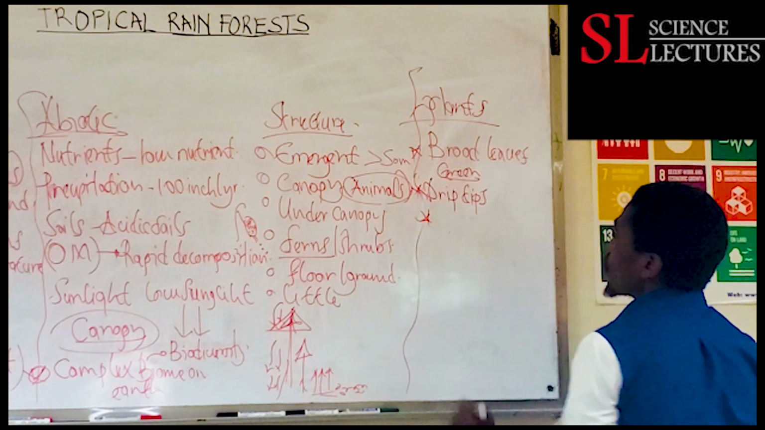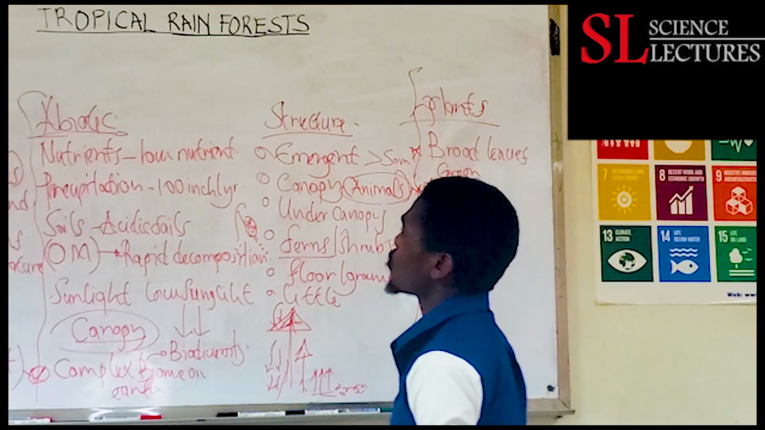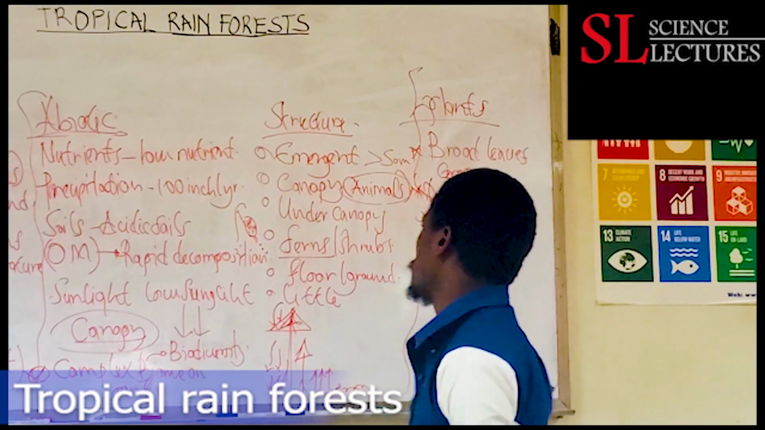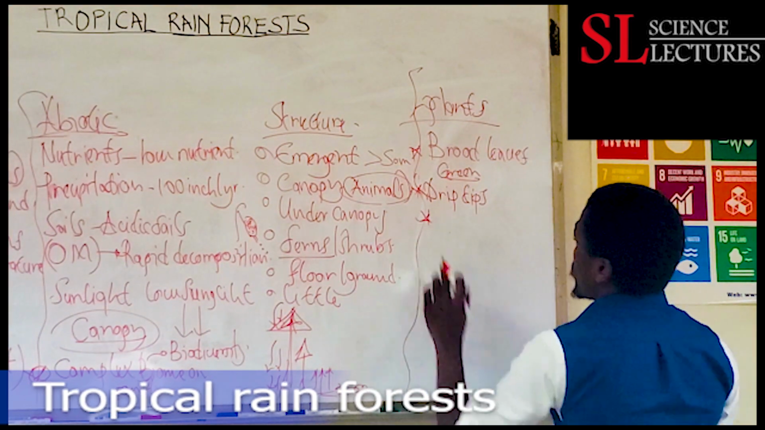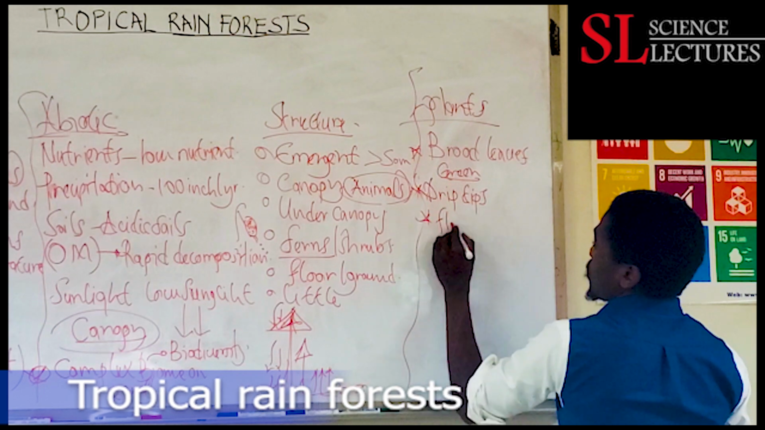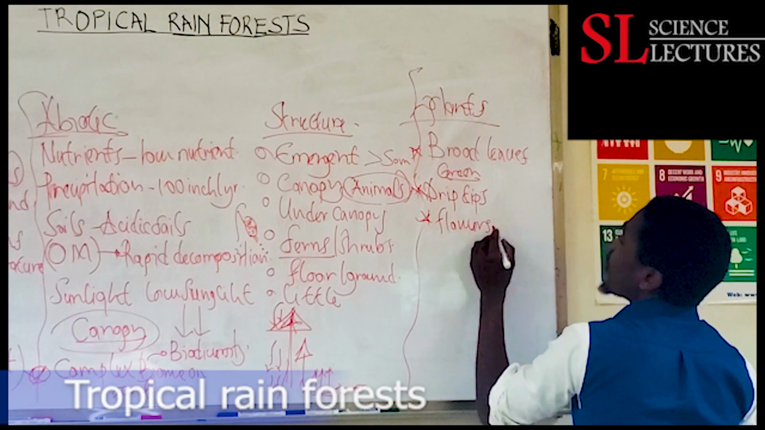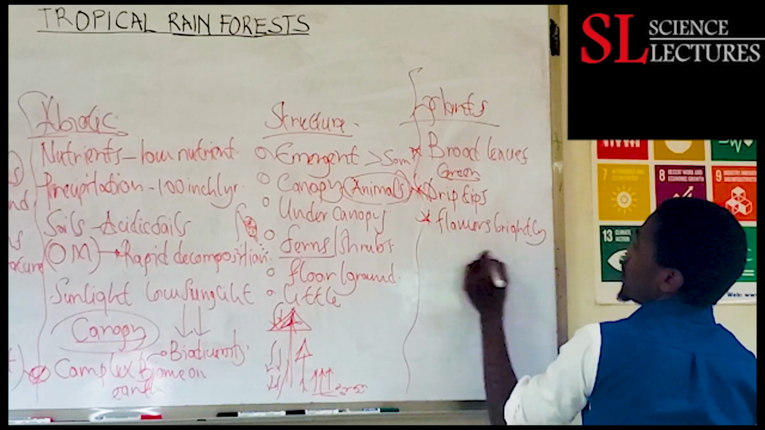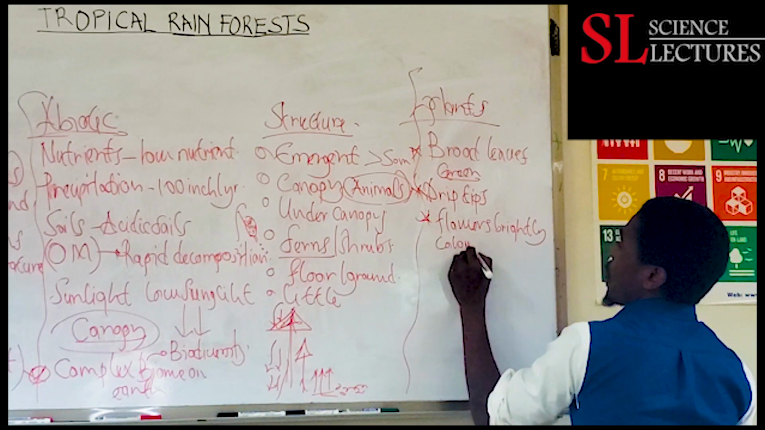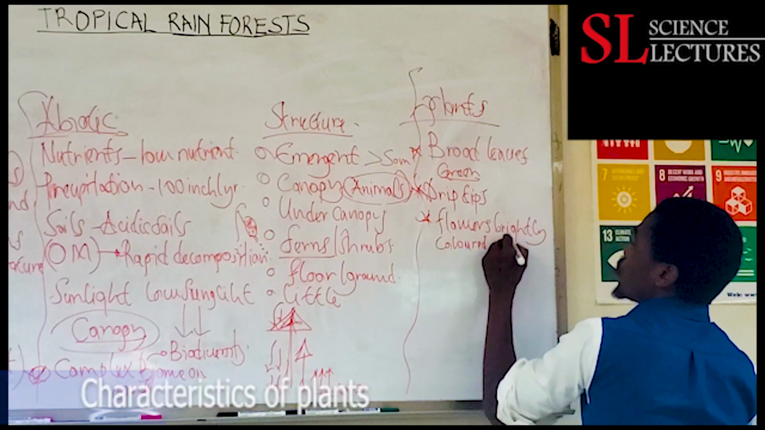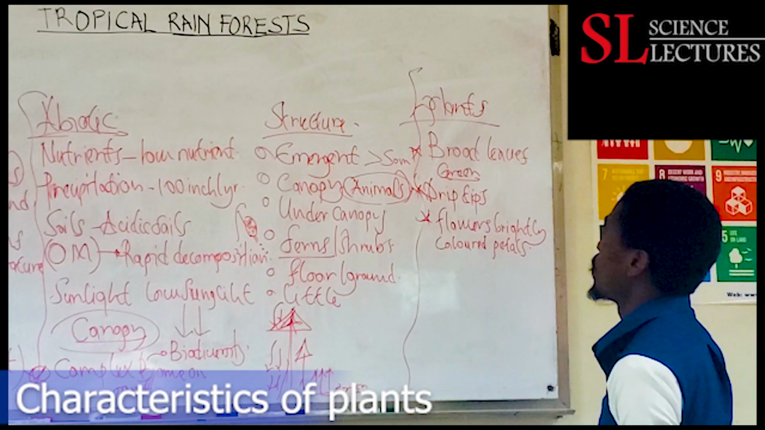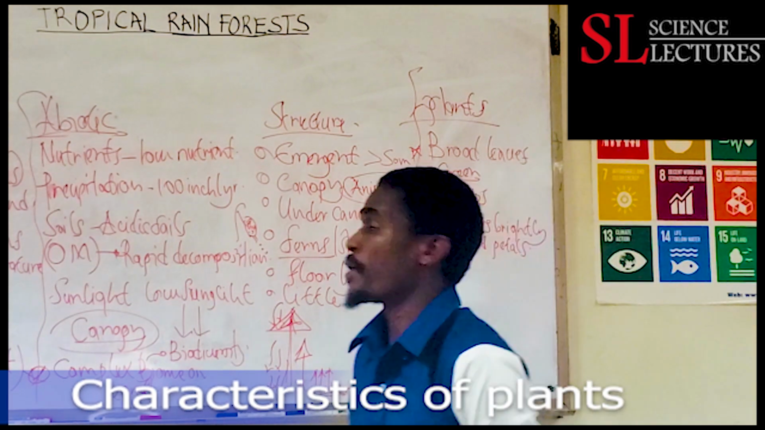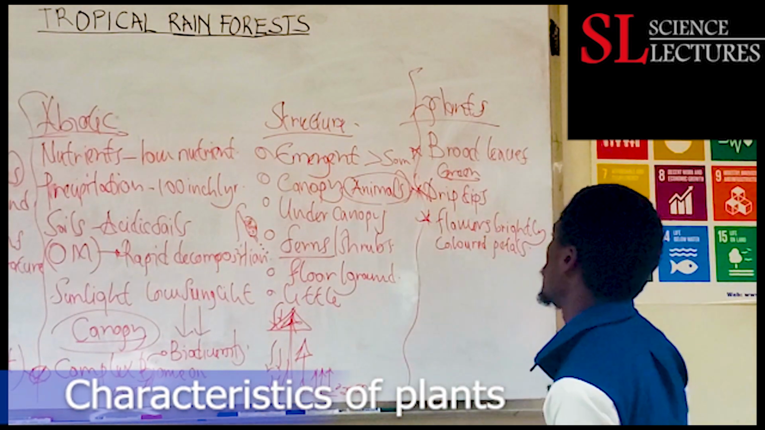Then the biome has a lot of insects within it, and we know insects are good pollinators. So we find that most of the plants within this biome have flowers, and the flowers have brightly colored petals, to attract the insect pollinators, of course, such that they can carry out pollination within the plants in the biome.